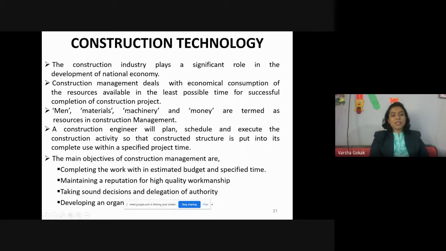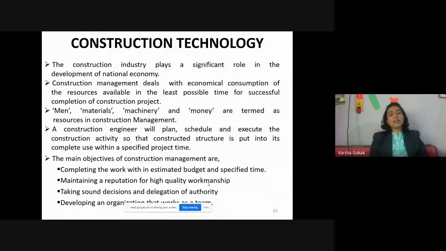Okay, when materials, machinery, and money are termed. And then the main objectives of construction management are given here: completing the work in time, maintaining the reputation for high quality workmanship, taking sound decisions. Decision making is very important for a project engineer at that site. If something is going wrong, he should be in a state to decide what has to be done next. And developing an organization that works as a team is all about your construction technology.